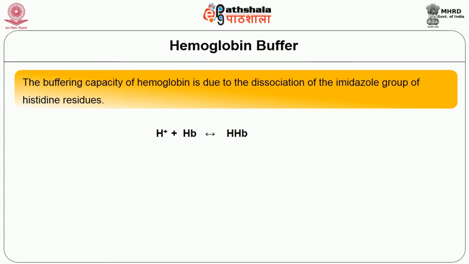Now, deoxyhemoglobin is a weaker acid and has a better buffering capacity than oxyhemoglobin because of its dissociation capacity. So the reaction: hydrogen ion combines with hemoglobin, forming HHb, which is known as reduced hemoglobin.